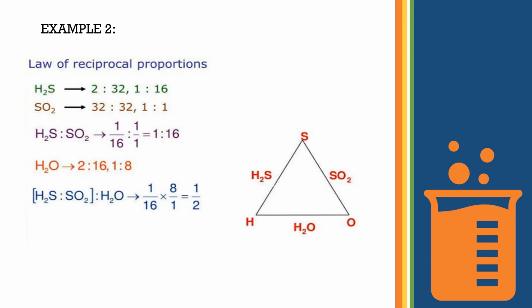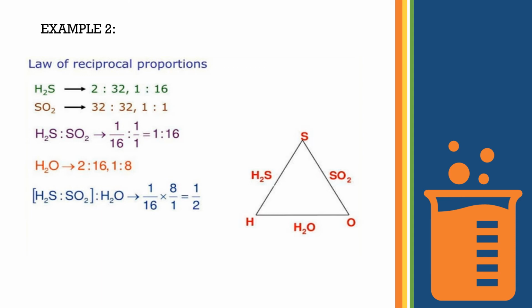In H2S, the ratio is 2 parts by mass of hydrogen to 32 parts by mass of sulfur, because the atomic mass of sulfur is 32. So in simple ratio, 1 is to 16. Now again in SO2, 32 parts by mass of sulfur is combining with 32 parts of oxygen, because O2 is there, so 16 into 2, 32. So the simple ratio is 1 is to 1. When we take the ratio of these two, we get 1 by 16 is to 1 by 1, so we get a simple ratio 1 is to 16.